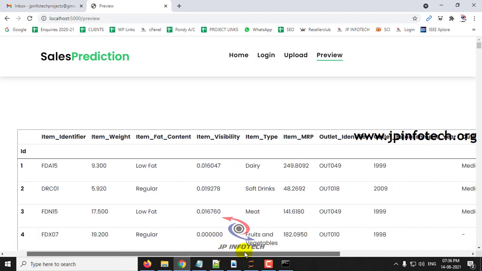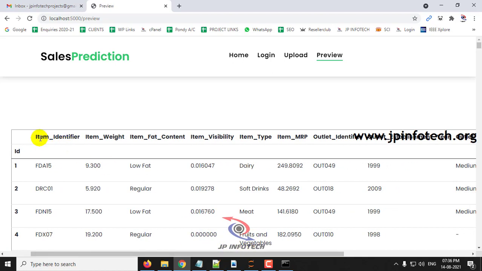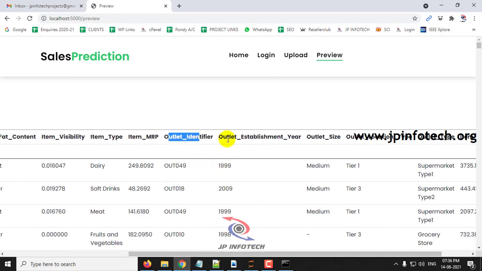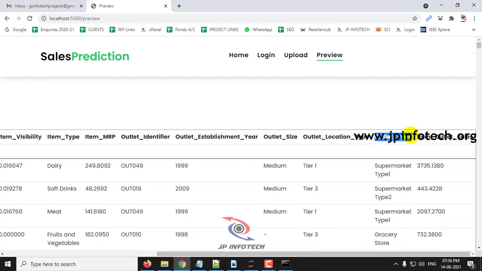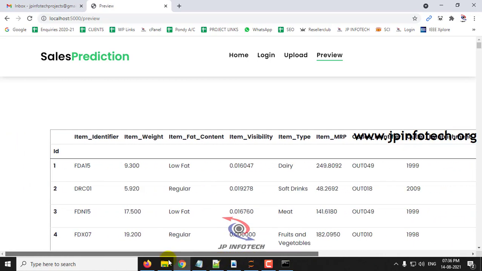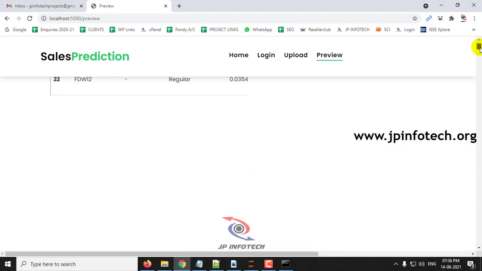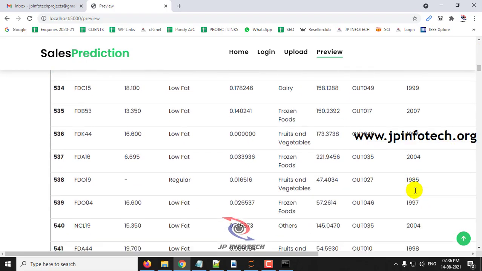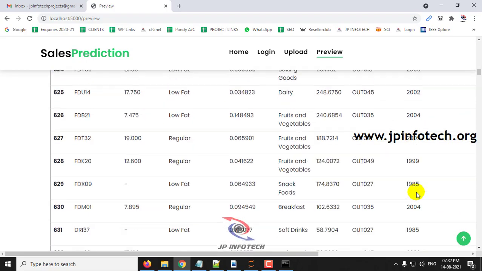Here you can see the attributes information: item identifier, item weight, item fat content, item visibility, item type, item MRP, outlet identifier, outlet establishment year, outlet size, outlet location type, outlet type, item outlet sales. As mentioned in the base paper, these attributes are being loaded and previewed here. You can scroll down till the end of the page and you can see the complete dataset has been loaded over here.